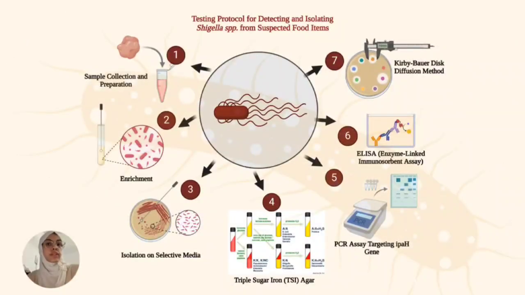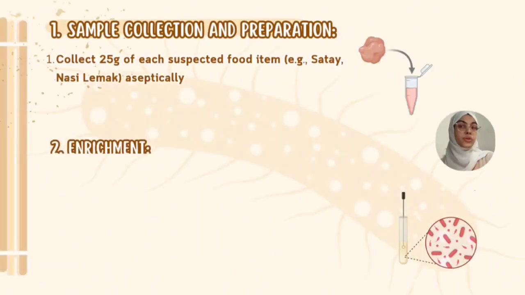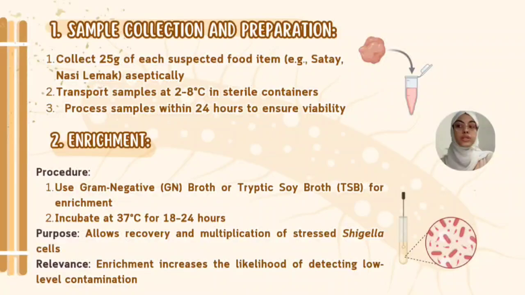This figure represents the testing protocol for detecting Shigella that will be further explained in the next slides. First, we will begin by collecting 25 grams of each food item aseptically and then store the samples at 2 to 8 degrees Celsius to prevent contamination. Samples must be processed within 24 hours to ensure their viability.